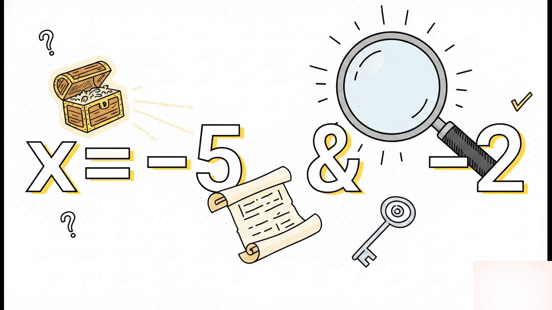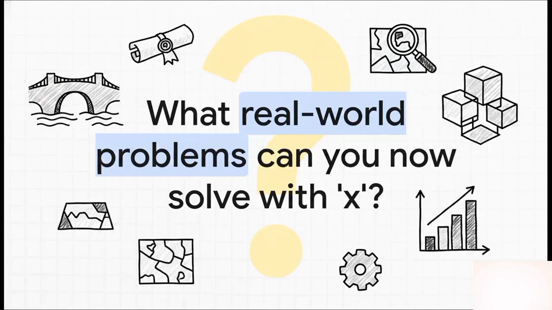This is the value of the thing that Al-Khwarizmi was searching for nearly 1,200 years ago. How awesome is that? And there you have it. From ancient Baghdad all the way to your notebook, X has always been about solving real problems. The exact same logic you just learned is used to design bridges, to predict stock markets, and even to create the video games you love. So the next time you see X, don't just see a letter. See a challenge, see a puzzle, see a tool for building the future. The real question is, what are you going to build with it?